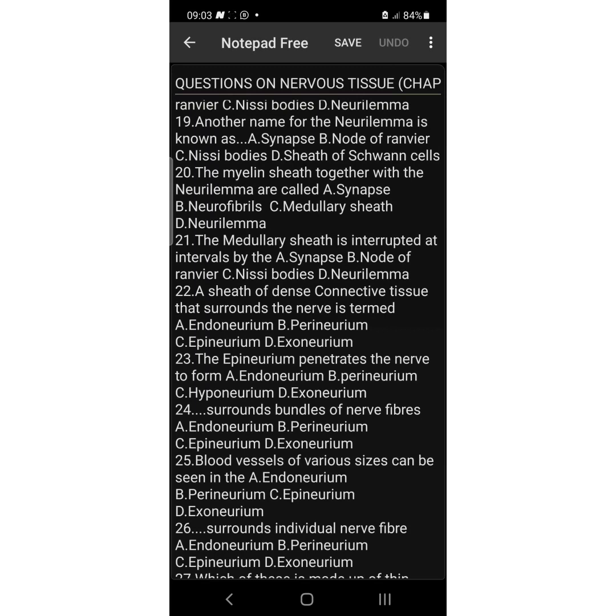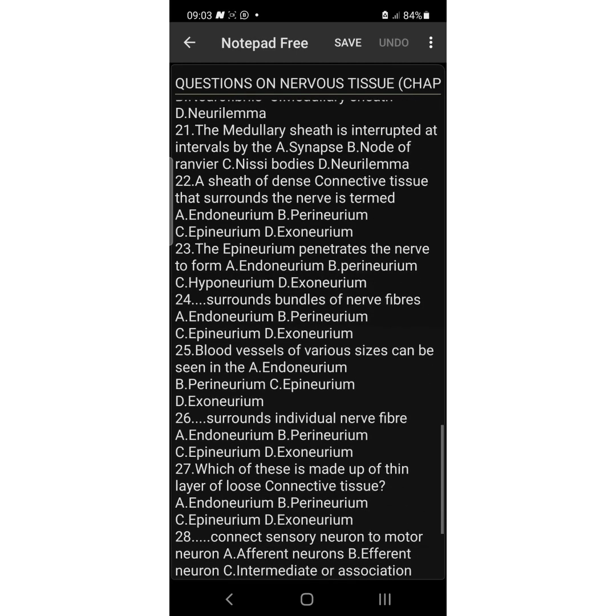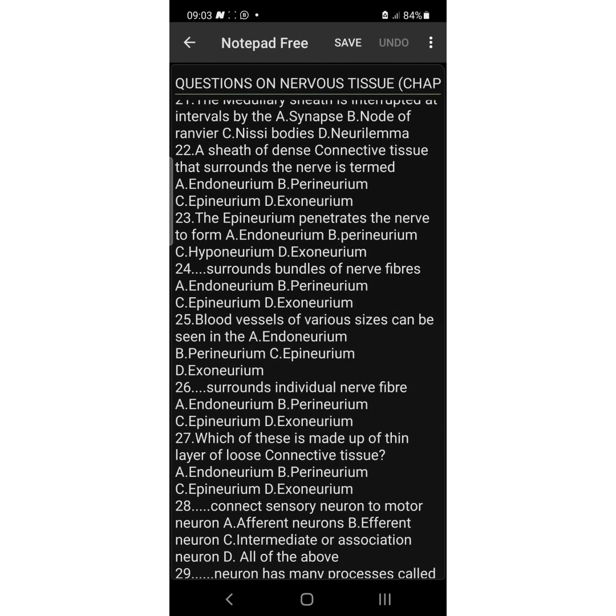Perineurium. Number 24. Dash surrounds bundles of nerve fibers. It is the perineurium. The perineurium surrounds bundles of nerve fibers. You guys should take note of these questions, so they are exam likely questions. Don't take them for granted.